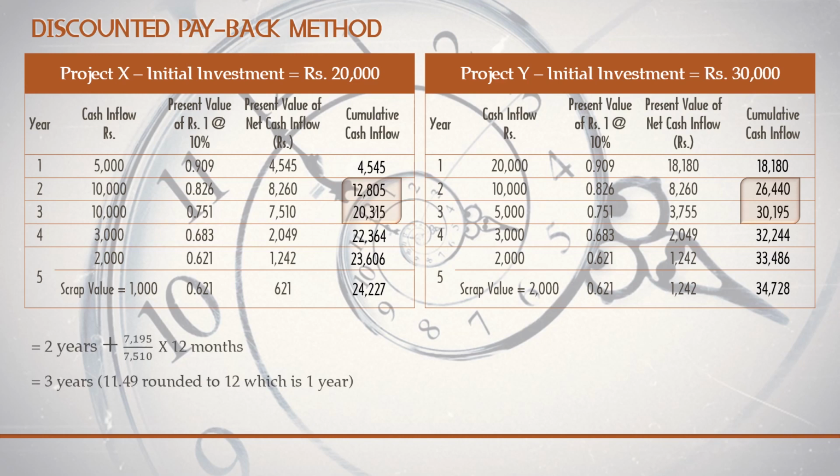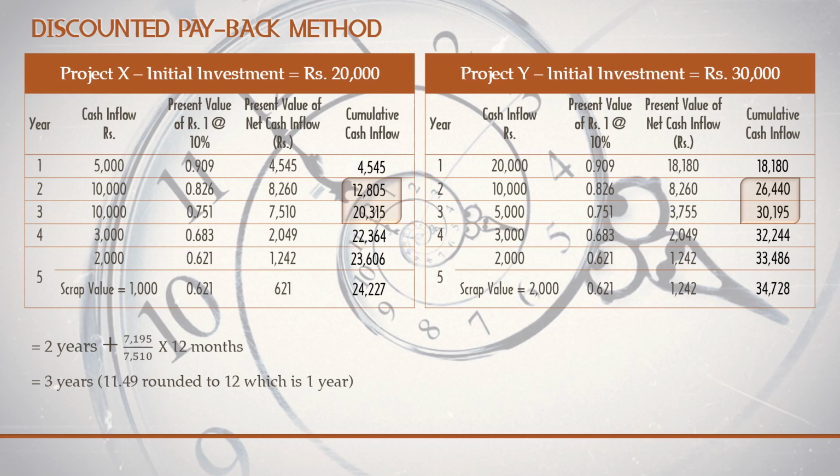So the payback period for project X is 2 years plus we are going to find how many months. For that, first we have to enter 7,195. What is 7,195? That is 20,000 minus second year cumulative value. 20,000 is the initial investment minus second year cumulative value. You get 7,195 divided by 7,510. What is 7,510? It is the third year cash inflow.